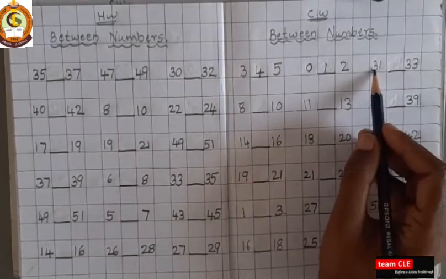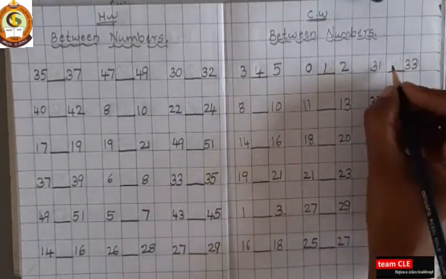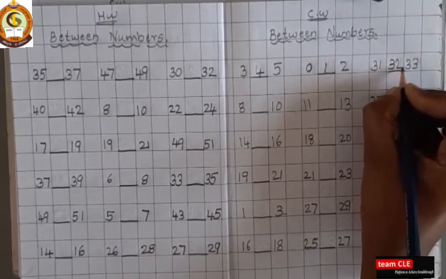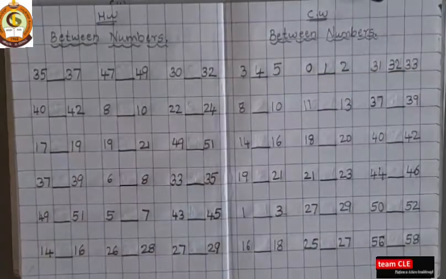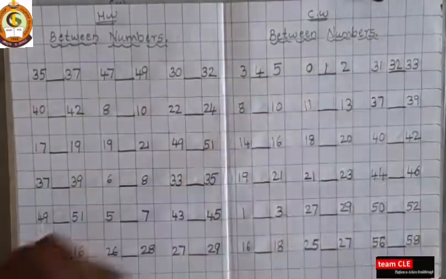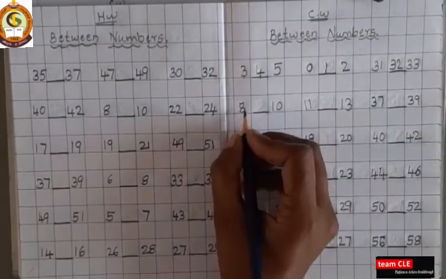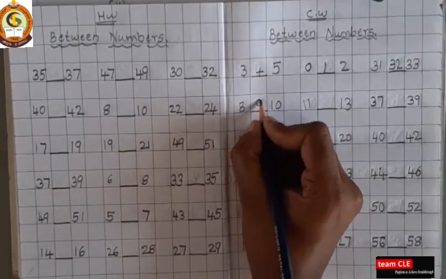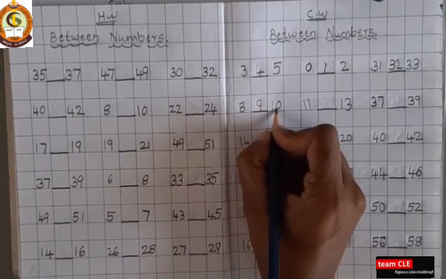Okay. Next, 31. After 31, 32, then after 32, 33. So 32 is a between number. Okay, next same. 8, 9, 10.